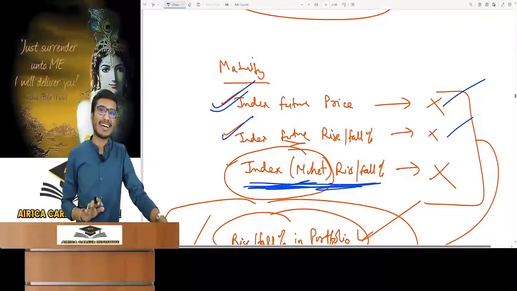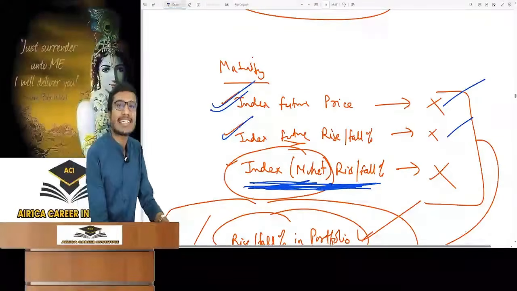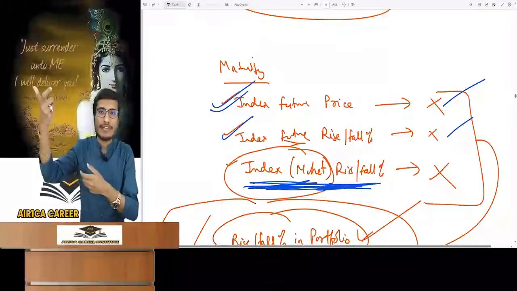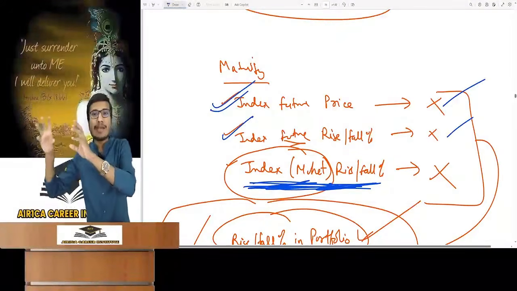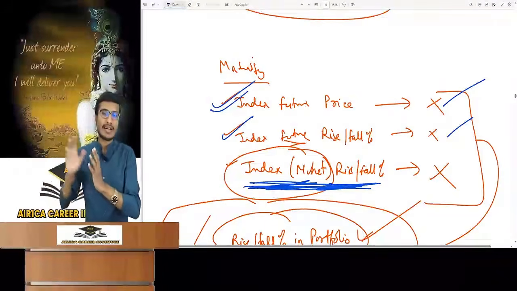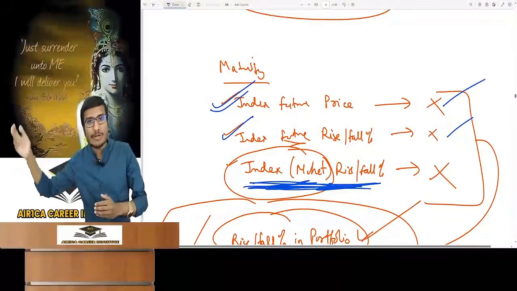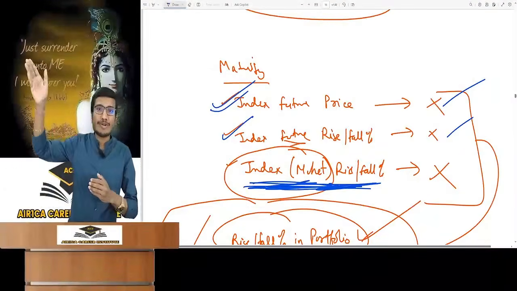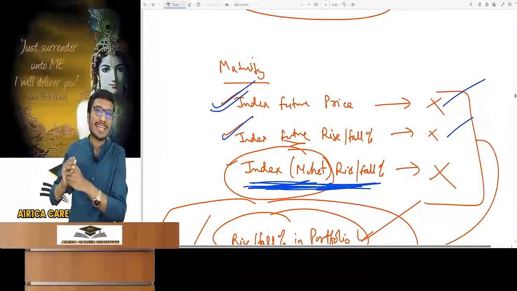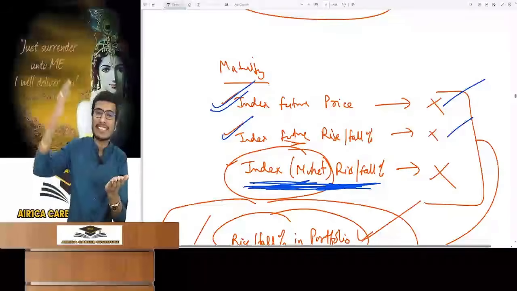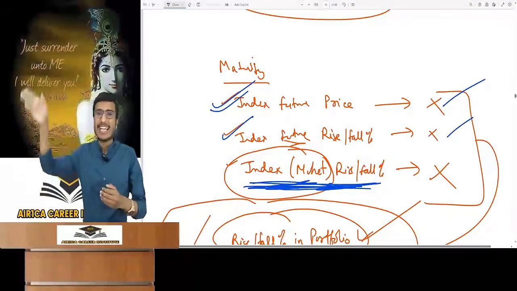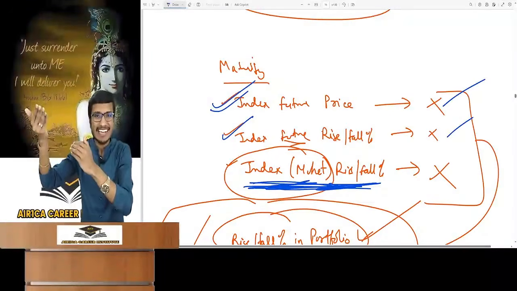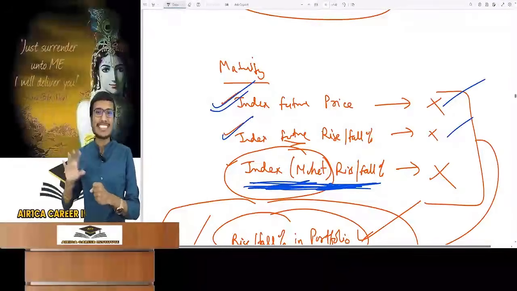Have you understood? This will be given to you in the question: the index or market's rise and fall percentage. If Nifty has a future, the underlying asset is Nifty. For index future, it's the market. So suppose I told you that Nifty has fallen by 2% on maturity. Its index future must have also fallen by 2%, because the underlying asset in it is Nifty only. The price of the future contract must be derived according to Nifty only. In the starting, we read that the price of the derivative contract comes from the underlying asset. It will also fall by 2%, just the interest component is different. We learned pricing in the beginning. Rest, the price will go according to the underlying asset. We have already seen this.